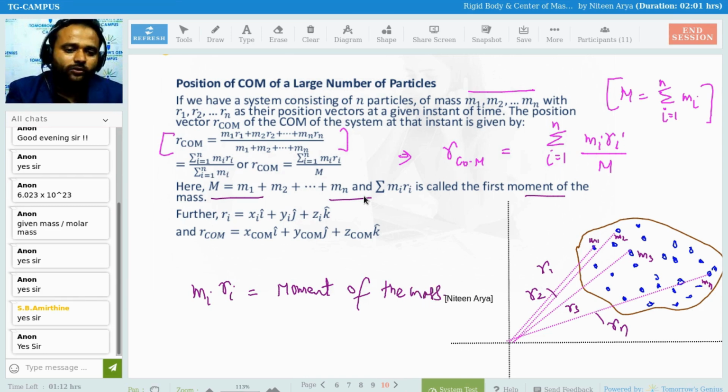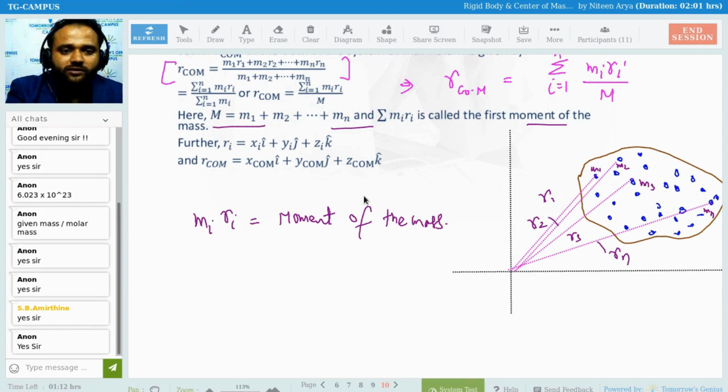As we can see, this is all together for a three-dimensional thing. So suppose we have a center of mass, and any particular point over here is a center of mass.